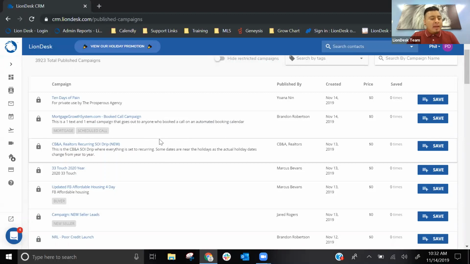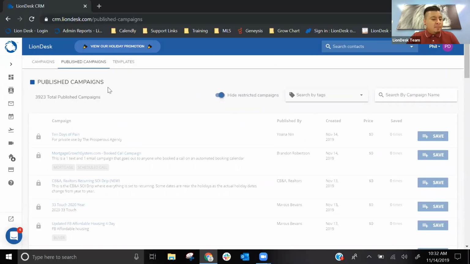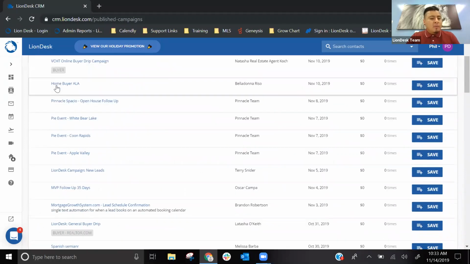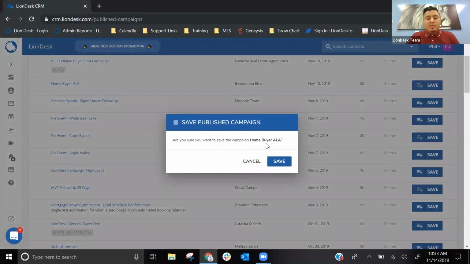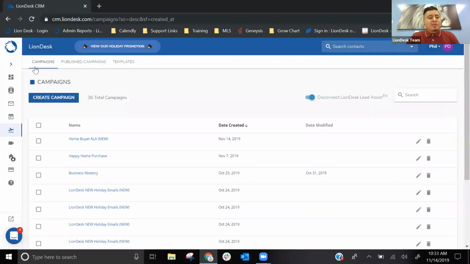Let me go ahead and download one of these existing campaigns. Let me click on restricted, and let's do home buyer. So from here, when I click on save, are you sure you want to save the campaign? Yes, let's click on save. I'm going to see it appear in two places. So I'm going to see it appear in the first tab, campaigns. I'll see home buyer, new. So if it has this new in parentheses, that means you downloaded it from the shared library.